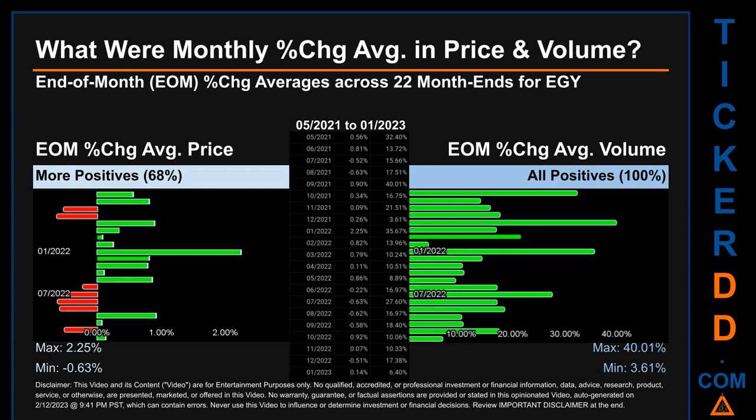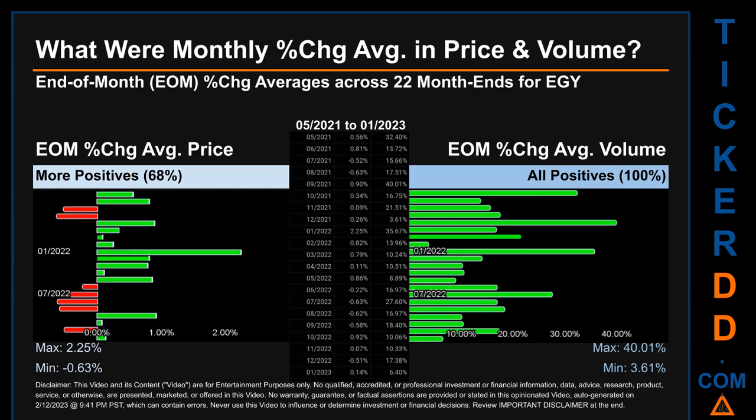From 05/2021 to 01/2023, 15 out of 22 month ends had a positive percentage change in average price. That is 68% of month ends saw a positive percentage change in average price. In terms of volume, 22 out of 22 month ends had a positive percentage change. That is 100% of month ends saw a positive percentage change in average volume.